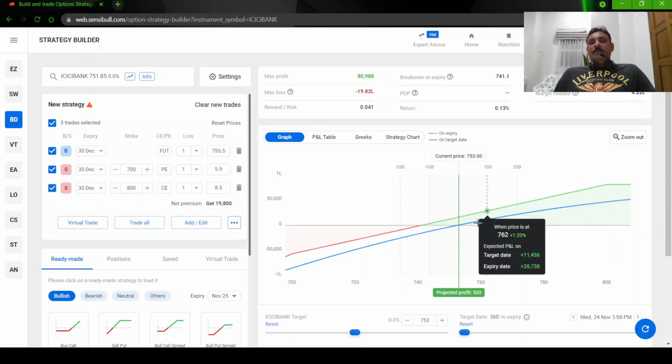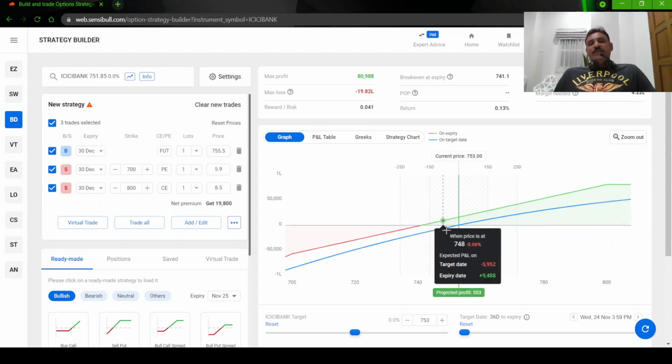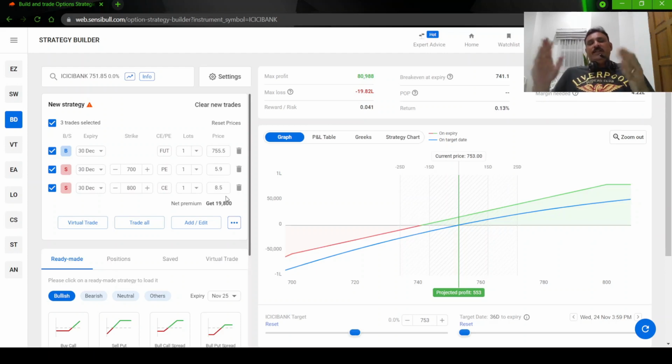But the main risk comes on the downside. Since you are collecting a credit, right now it is 750 rupees consider, and you are collecting a credit of somewhere about 15 rupees. So your break even on the downside is 15 rupees below. If you are taking it at 750, your break even is at 735. So till 735, you are not going to lose money. Initially, you may lose little bit, but at expiry, everything will come together.